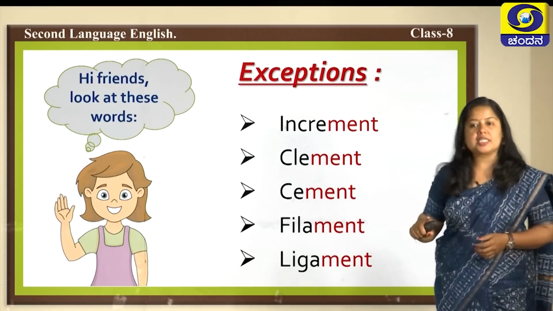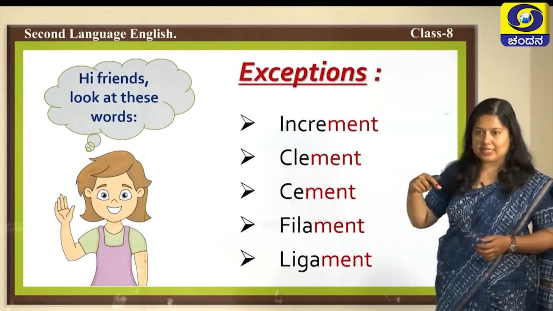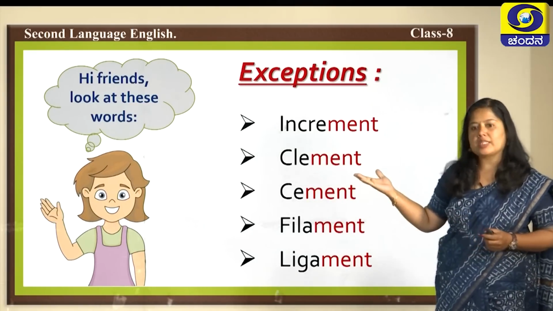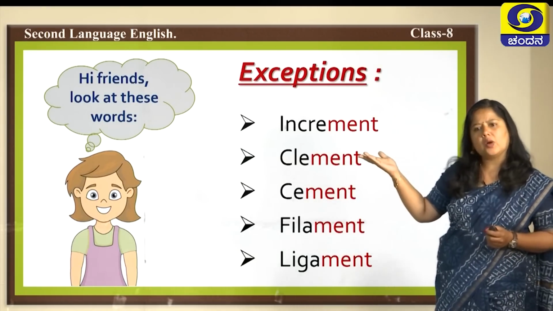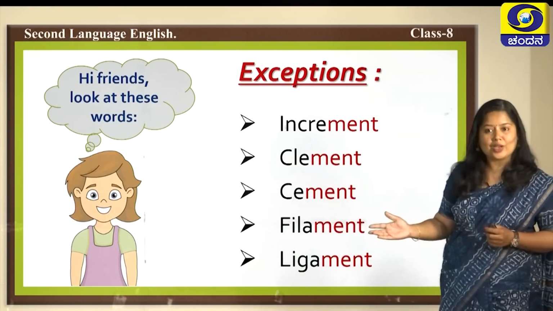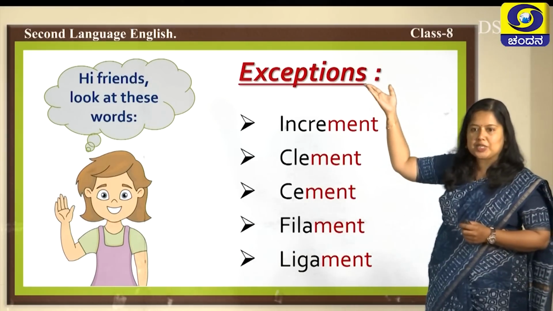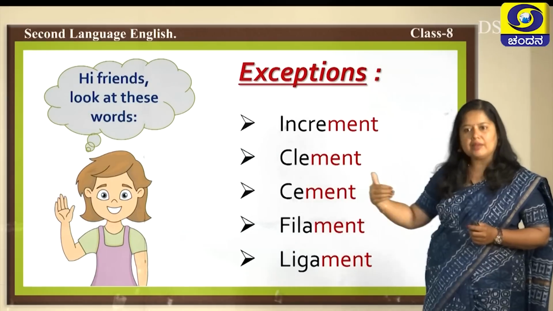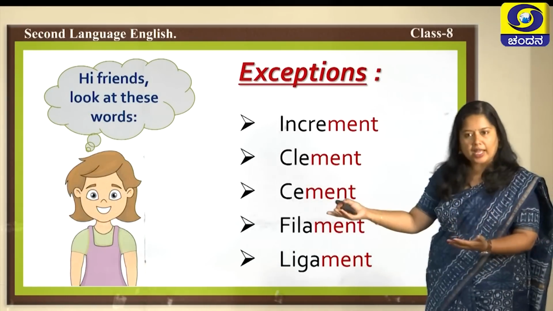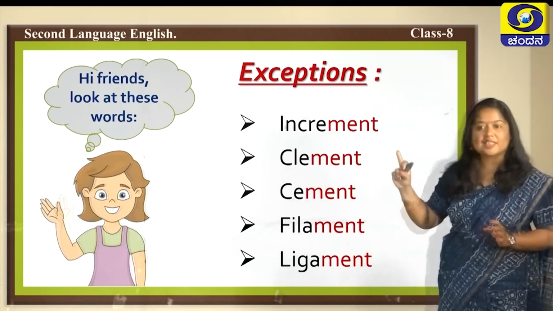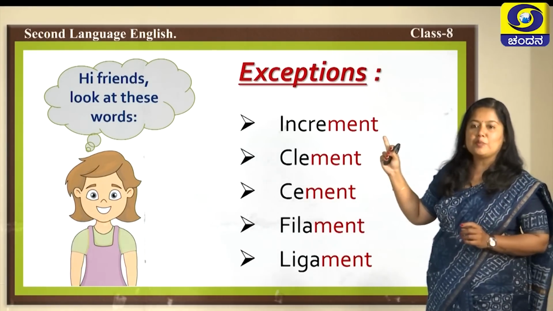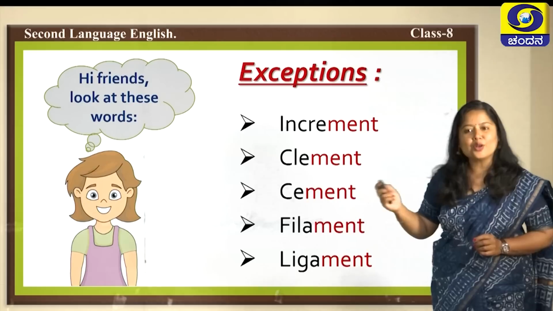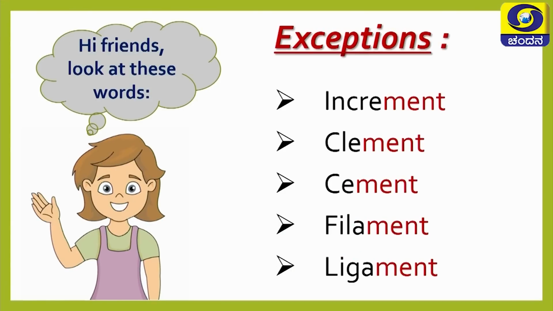So, we saw many words turning from verb to noun in the previous slide, right. Here also some words are bearing ment with them. Can we say that these are also verbs turned into nouns? No kids, these are exceptions. Exceptions are words that come with ment along with them. You cannot add, you cannot remove. So, this is the difference you must know while considering the words which got ment with them. So, will you note down this example, because you will have exercises after the lesson based on this.